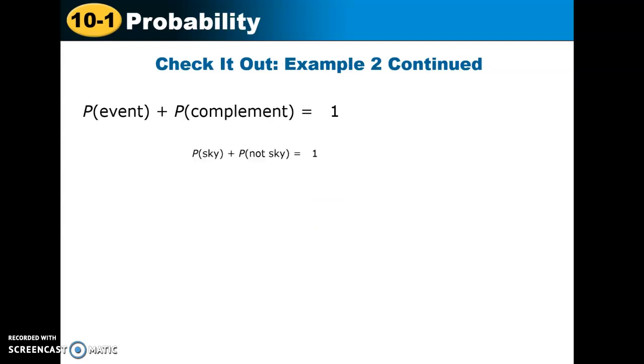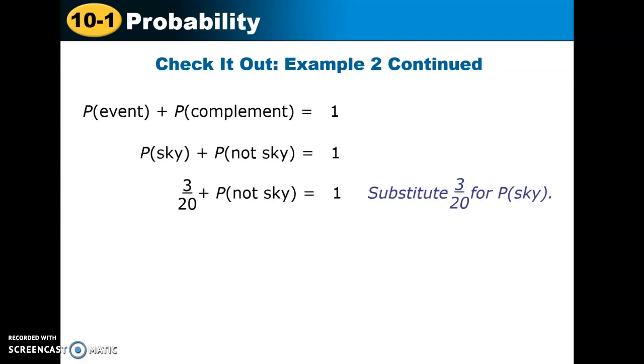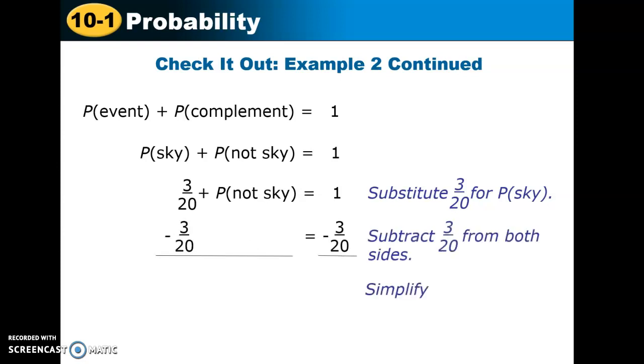So when we use our formula, and we plug in 3/20 for sky and add it to our not sky probability and set it equal to 1 and solve by subtracting 3/20 on both sides, we get the probability of it not being a sky button is 17/20.